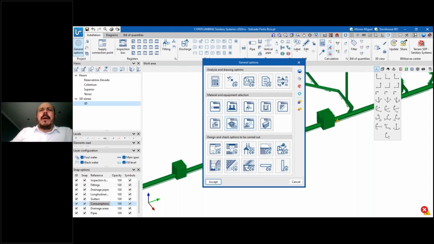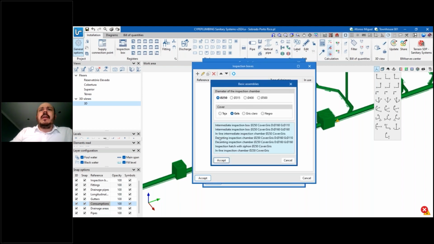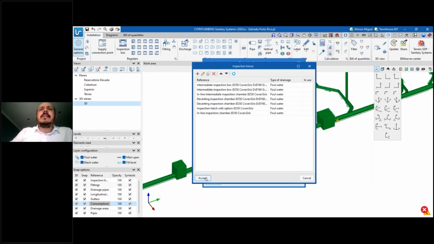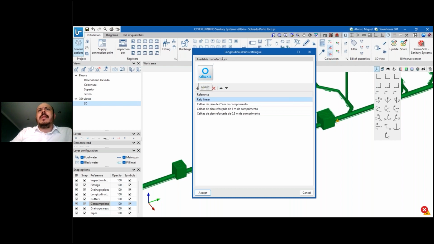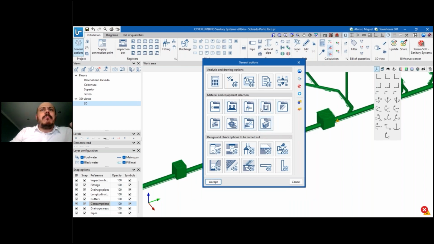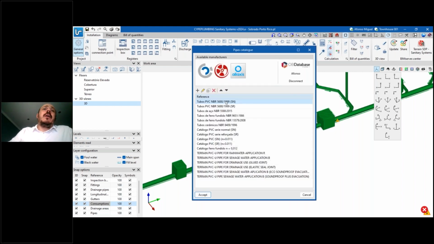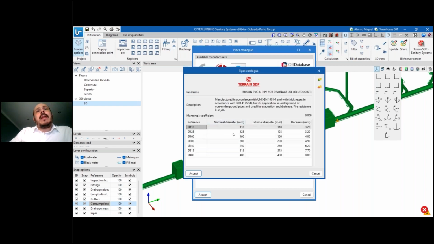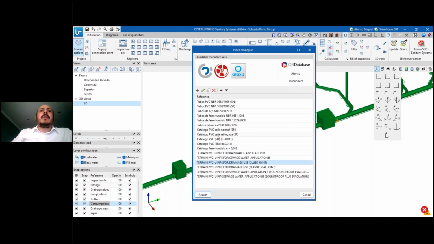This happens with different parts. For example, we saw it with pipes, but in these inspection boxes it's quite similar. Here we have Aliaxis, and if I remember correctly, this longitudinal drain catalog, so we can also select it, and more elements. They are real elements from a manufacturer's catalog, so you can work with them. Of course, you can then edit this information, add or remove diameters, change information, or duplicate it. Although you will probably use the real element, because then it's going to be easier to find it in the market and then construct your building.